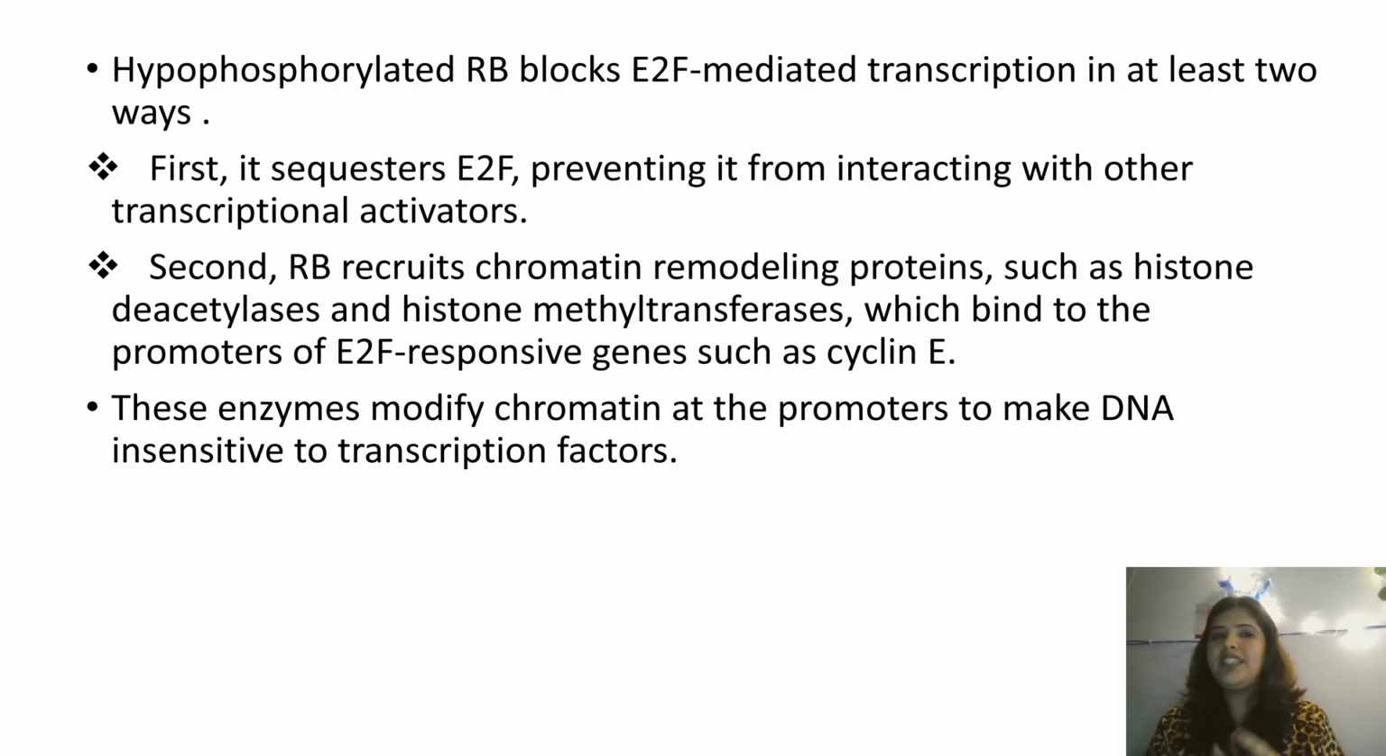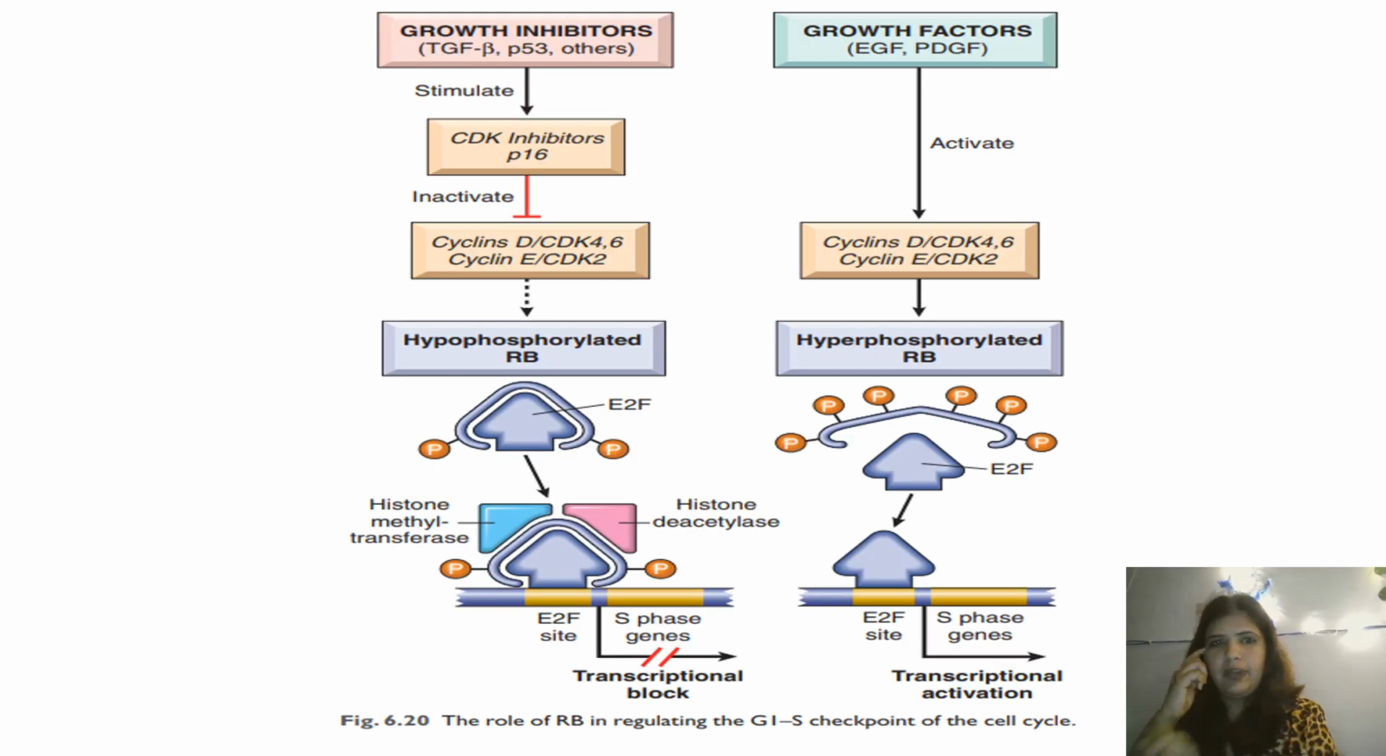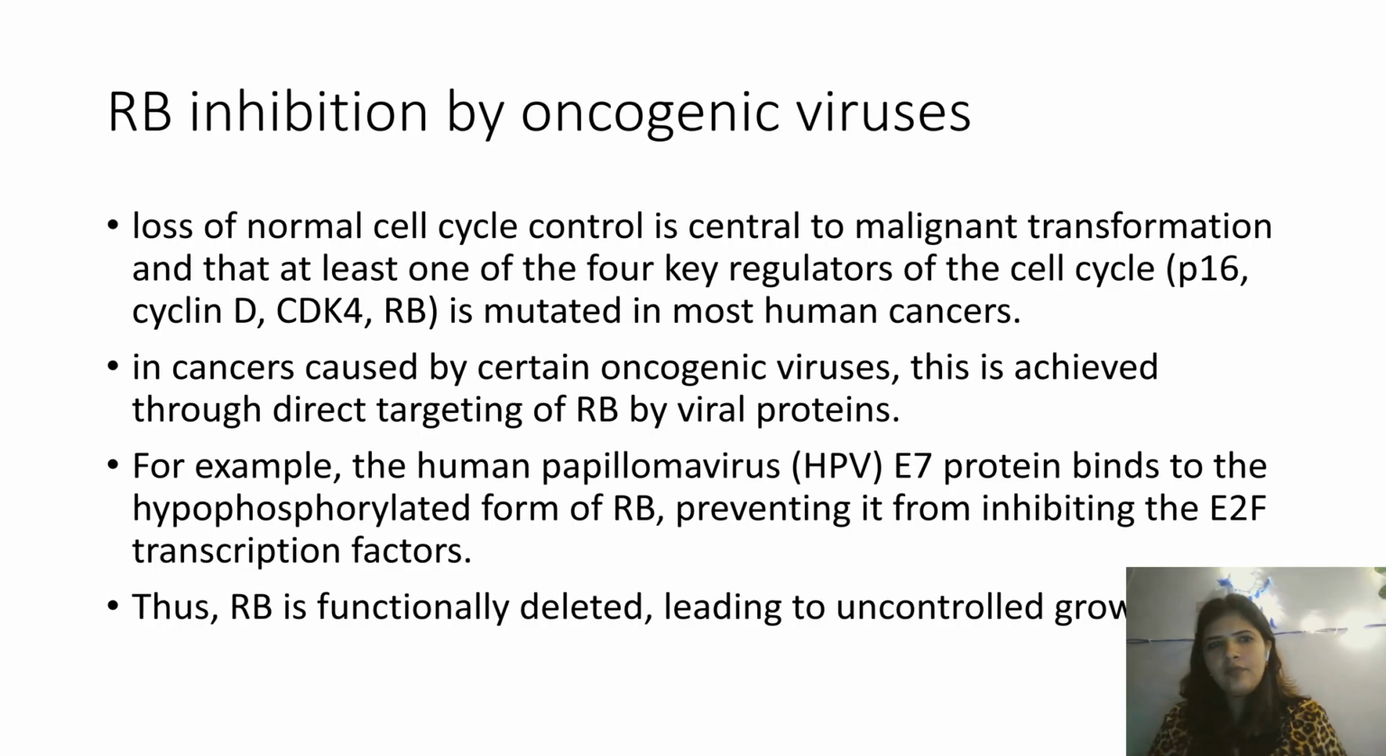Hypophosphorylated RB blocks E2F mediated transcription in these two ways. Firstly, it will sequester E2F to itself and it will prevent it from interacting with other transcriptional activators. Secondly, it also recruits chromatin remodeling proteins like histone deacetylases and histone methyltransferases, which will bind to the promoters of E2F responsive genes such as cyclin E. So it is not just controlling E2F directly, but it is also controlling the chromatin remodeling proteins. So indirectly, it is also controlling E2F. This is the same cycle.